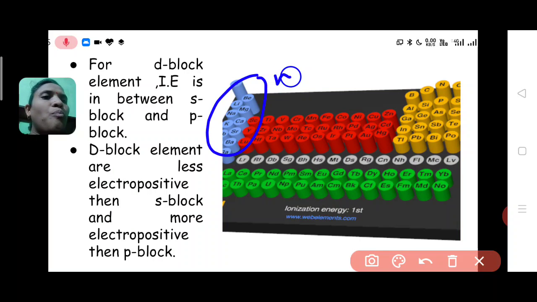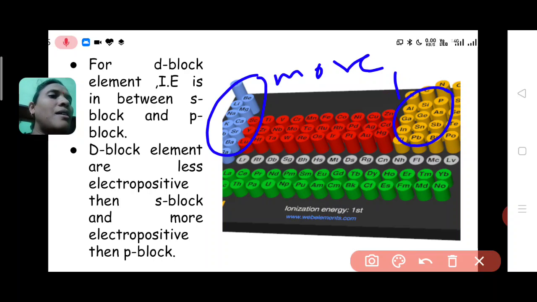are more electropositive because it can lose electron easily, while this P block element are less electropositive because it cannot lose electron easily. Okay, what is electropositivity? Electropositivity means how readily any atom can lose its electron. That is called electropositivity. So this S block element is more electropositive and this P block element is less electropositive as compared to D,